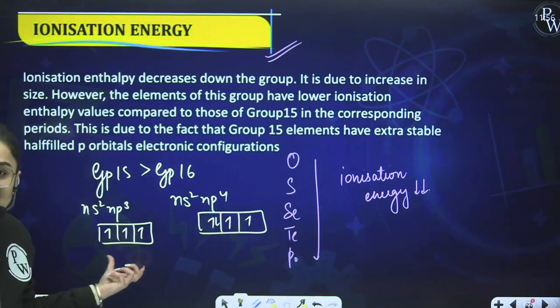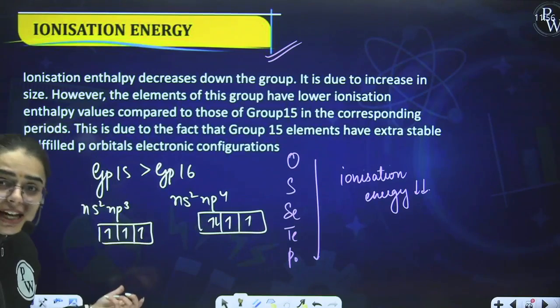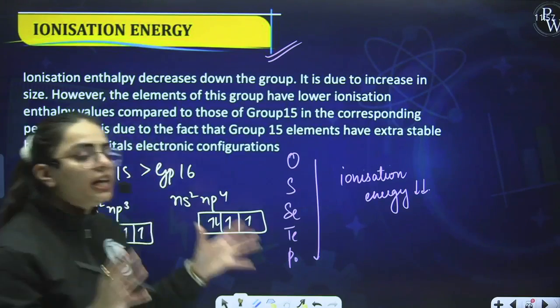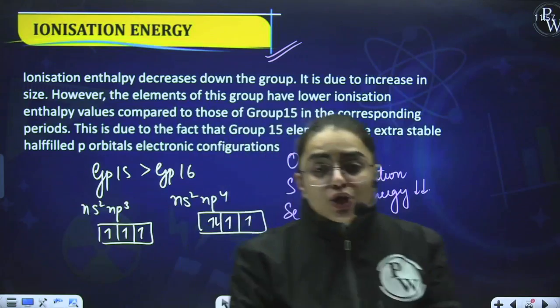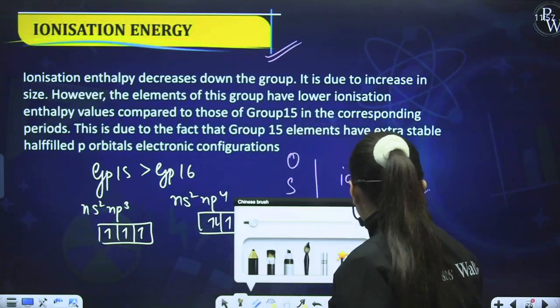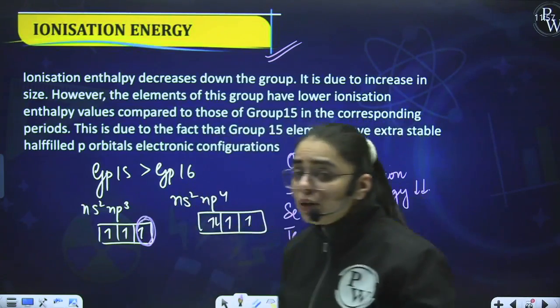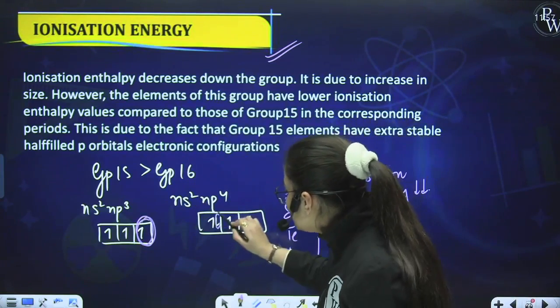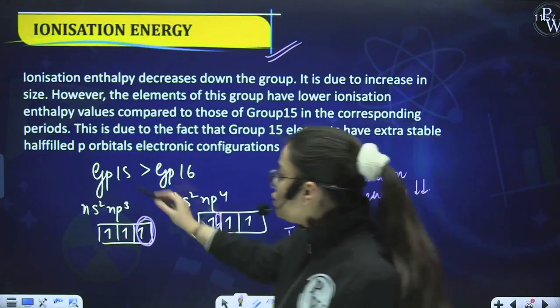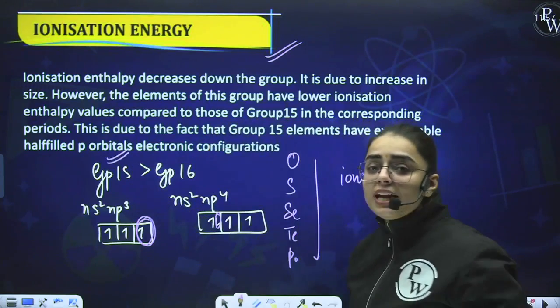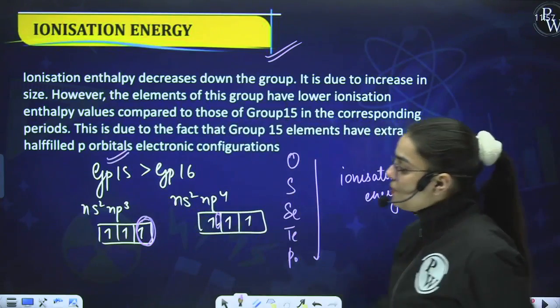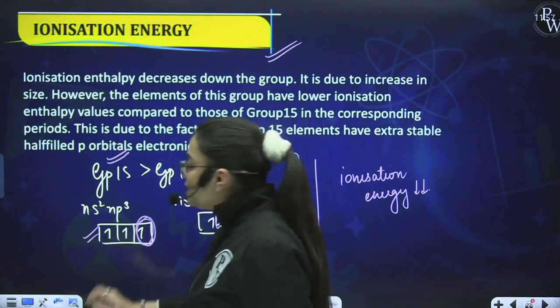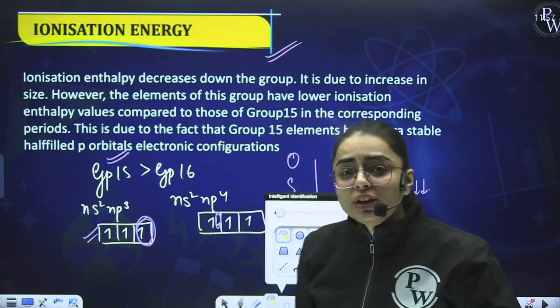So group 15 has a half-filled electronic configuration. Half-filled and fully filled configurations are more stable. If you remove an electron from group 15, you will require more energy, because it will become unstable after that. But in group 16, you can easily remove one electron. So in group 15 the ionization energy value is more than in group 16, because it is more stable, being half-filled, and you have to give it more energy.